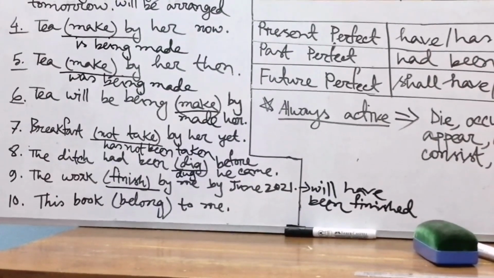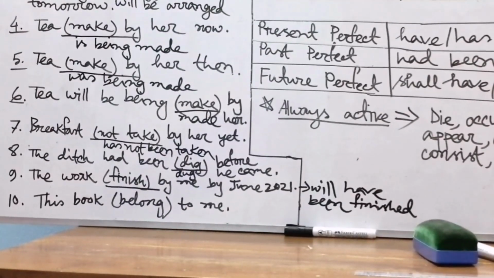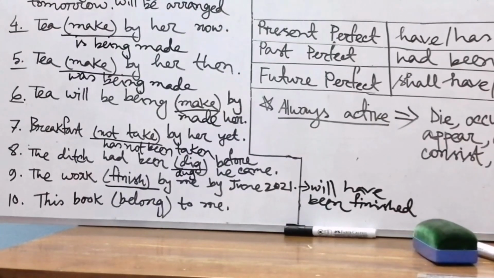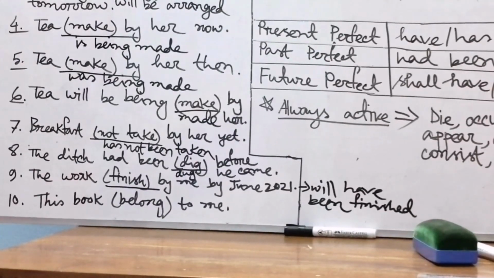Now look at sentence number 10, my dear students: This book belong to me. If you write down the answer in this way, that is, "this book is belonged to me", the answer will be incorrect.